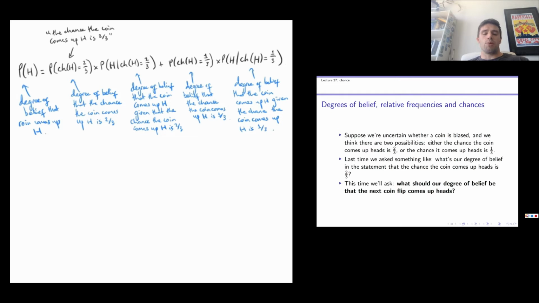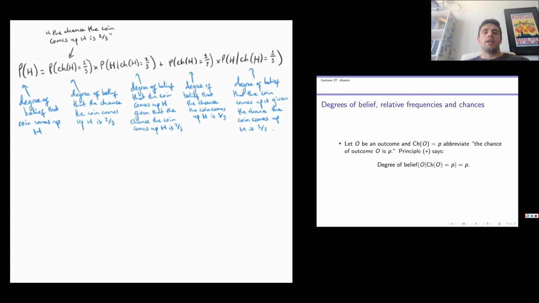So what we've got are a bunch of degrees of belief on the table. Some are degrees of belief about chances. The final thing we need to see how everything fits together here is a principle connecting degrees of belief and chances. And the principle is this on the slides.